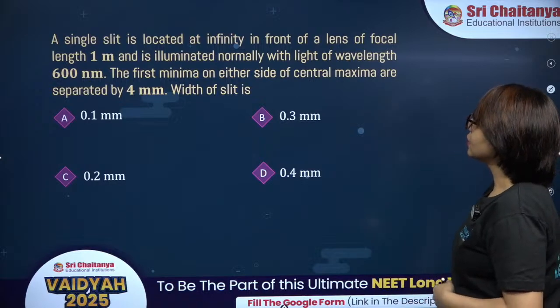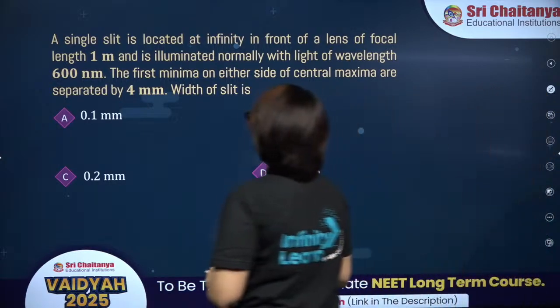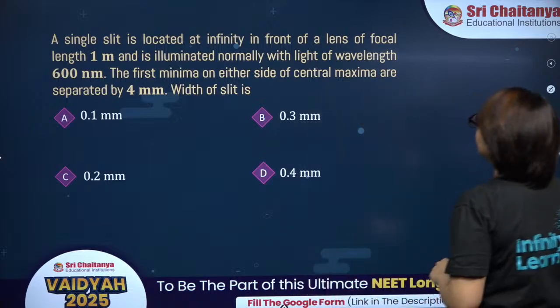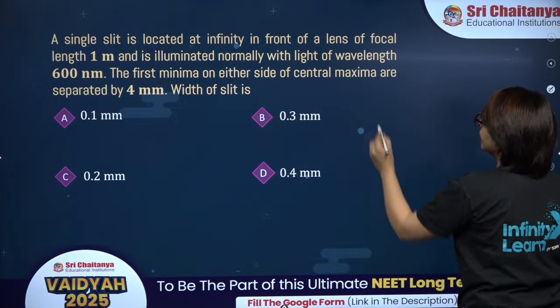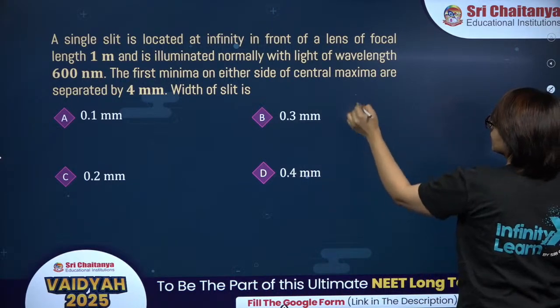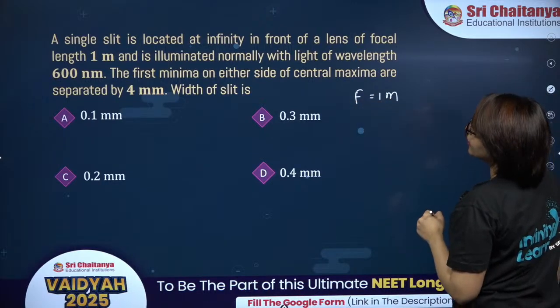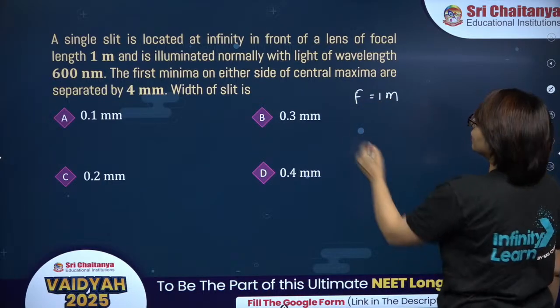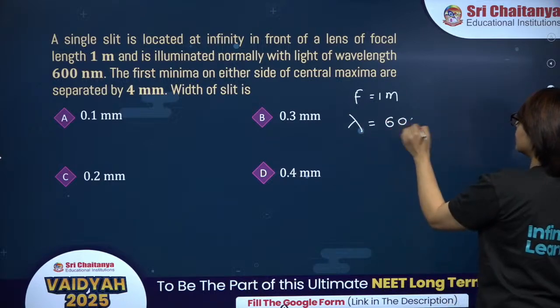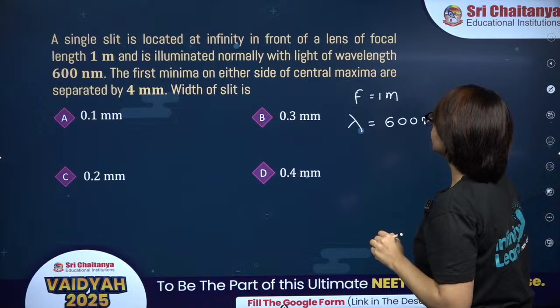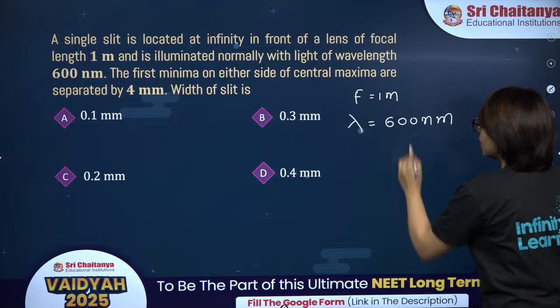Next is this one. This is from diffraction. A single slit is located at infinity in front of a lens of focal length 1 meter and is illuminated normally with a light of wavelength 600 nanometer. The first minima on either side of the central maxima are separated by 4 millimeter.